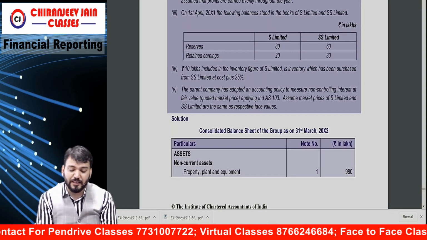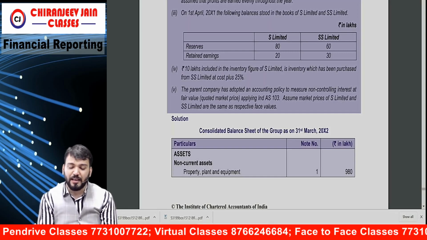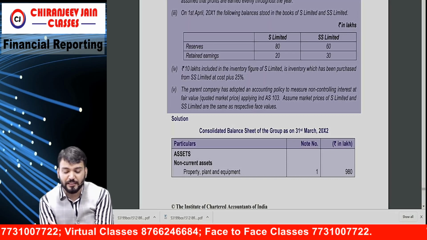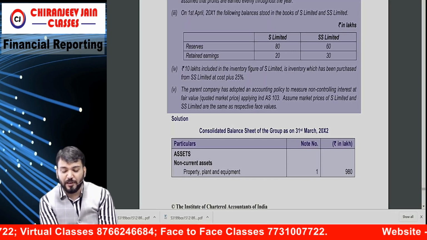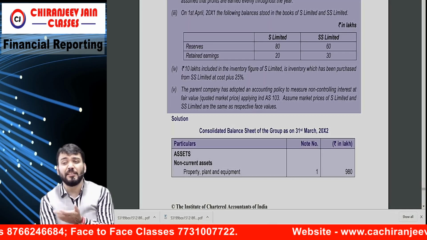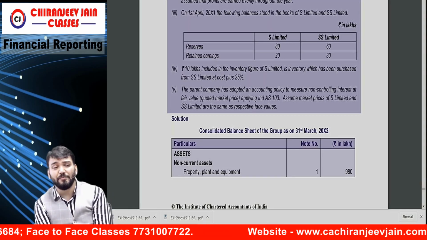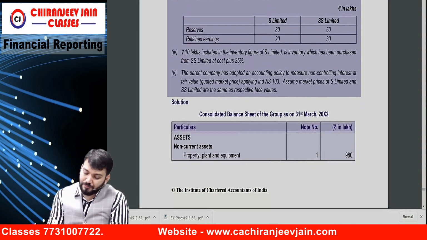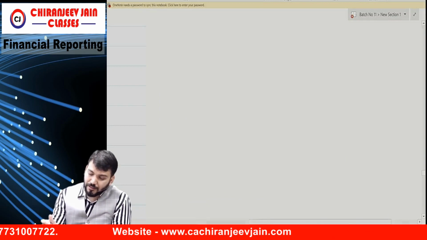The parent company has adopted accounting policy to measure NCI at fair value quoted market price applying Ind AS 103. Assume market price of S Limited and SS Limited are same as face value. Well, market price and face value are same. Then they have given what? Answer. Correct. Can we start?